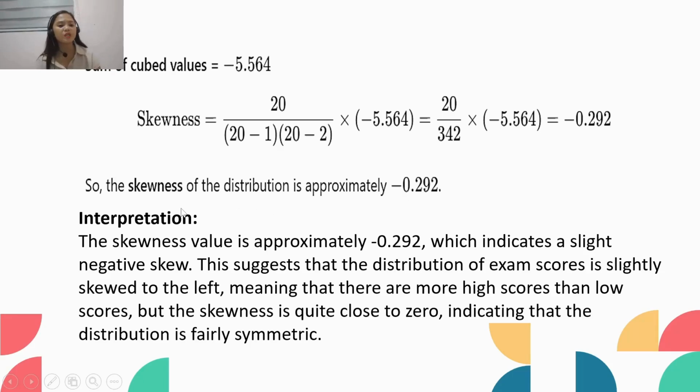For our interpretation, the skewness value is approximately negative 0.292, which indicates a slight negative skew. This suggests that the distribution of exam scores is slightly skewed to the left, meaning that there are more high scores than low scores, but the skewness is quite close to zero, indicating that the distribution is fairly symmetric.